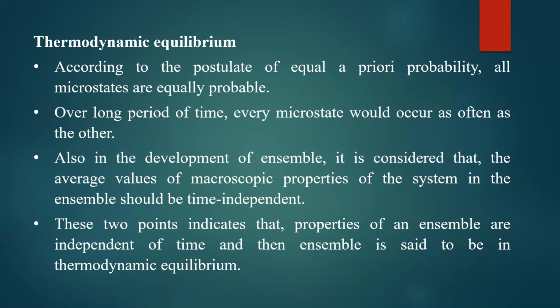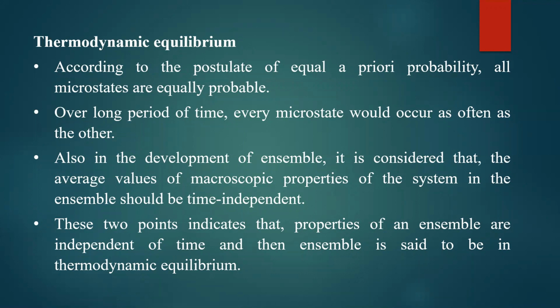Over a long period of time, every microstate would occur as often as the other. So there is no biasing, and all microstates are equally probable. That is why, if you toss a coin a very large number of times, both head and tail are observed to be equally probable. As many times as head comes, almost equal number of times you will get tail. With a very large number of experiments, every microstate will have equal probability.